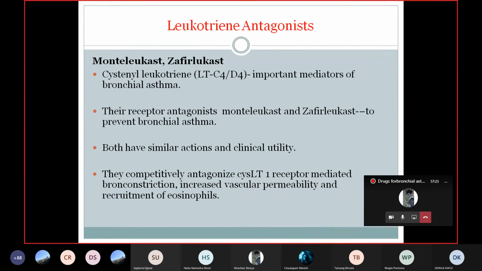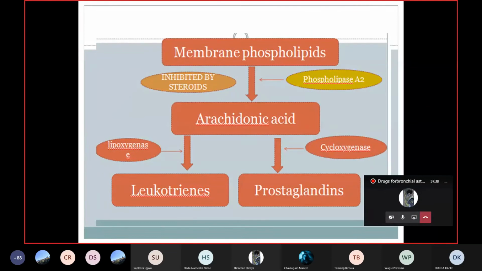If you remember the prostaglandin synthesis pathway, the leukotriene pathway, the lipoxygenase pathway and the cyclooxygenase pathway, the arachidonic acid is divided into two pathways: one is the lipoxygenase pathway, and one is the cyclooxygenase pathway. From the cyclooxygenase pathway prostaglandin is formed, whereas from the lipoxygenase pathway leukotrienes are formed. There are various leukotrienes, LTC4, D4. These are the different important mediators of inflammation.